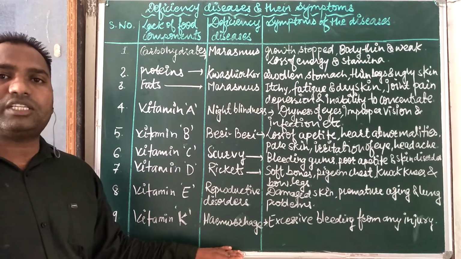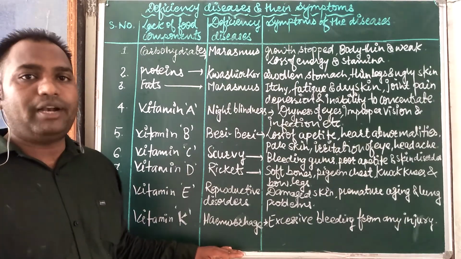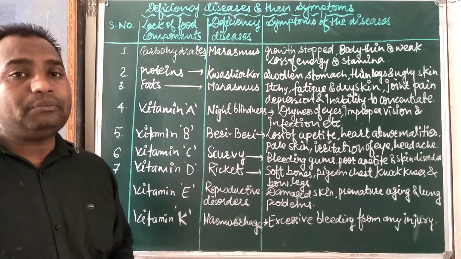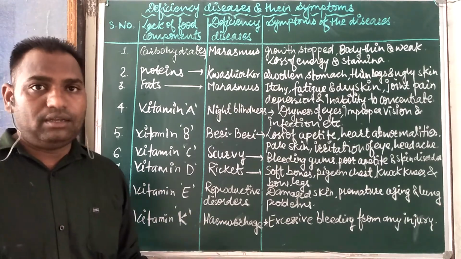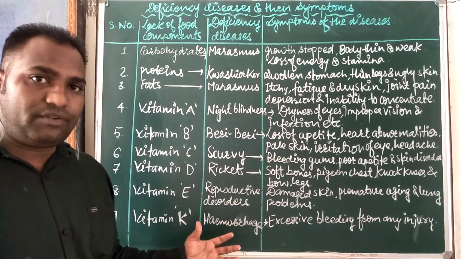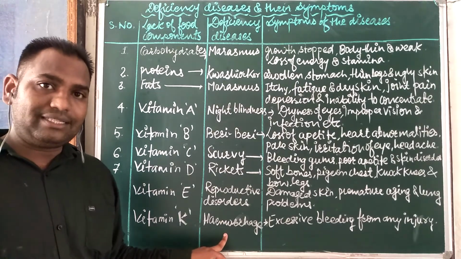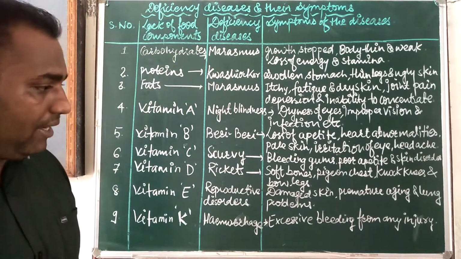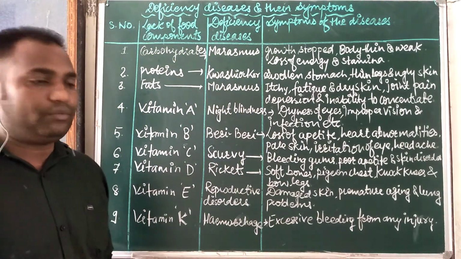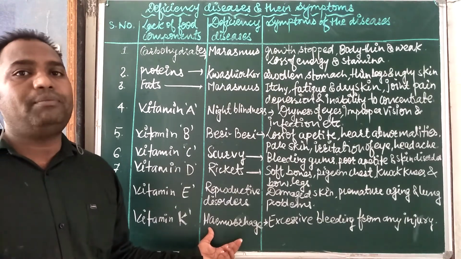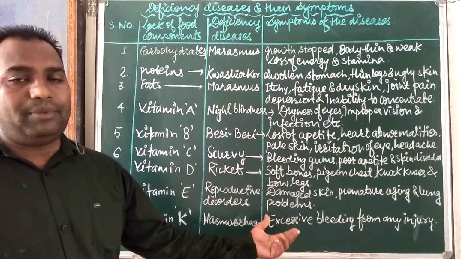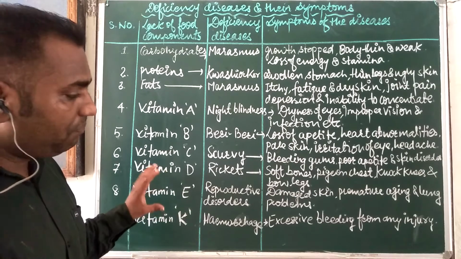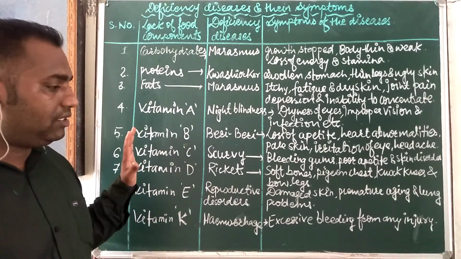Next is vitamin K. Hemorrhage condition. Hemorrhage means bleeding of blood. Sometimes when we get an injury from an accident, continuous excessive bleeding can be a chance of death, and that is known as hemorrhage. So excessive bleeding from any injury, maybe from the head or hands, is known as hemorrhage. It means continuous bleeding. Then a sufficient amount of blood is not present in our body, because of the complete loss of blood during that injury.